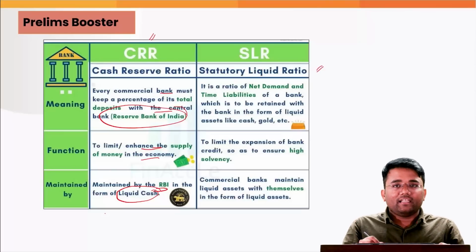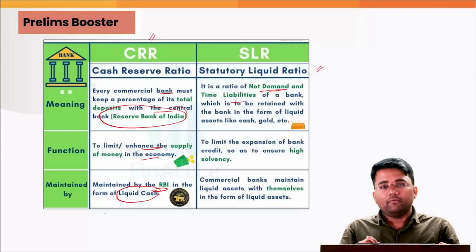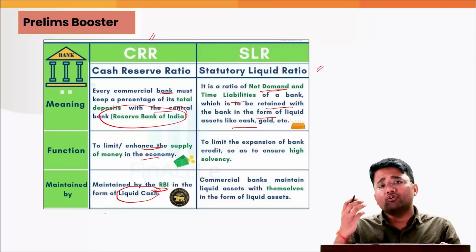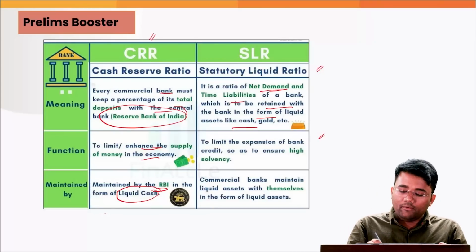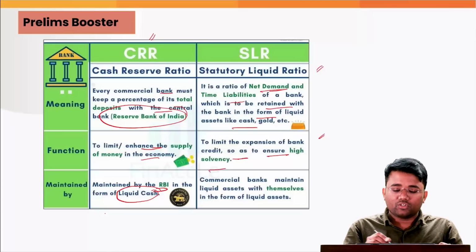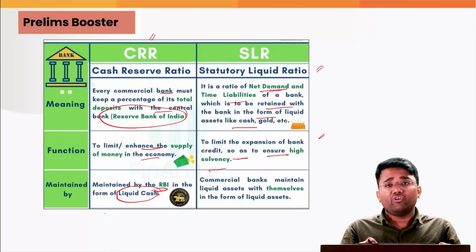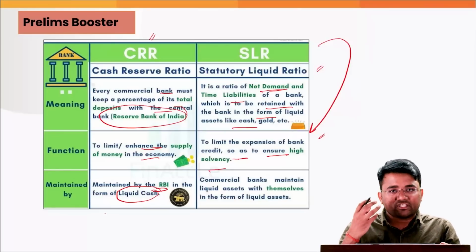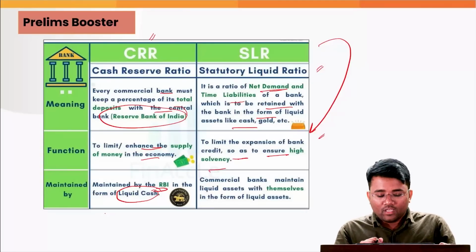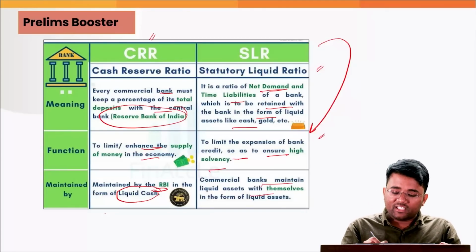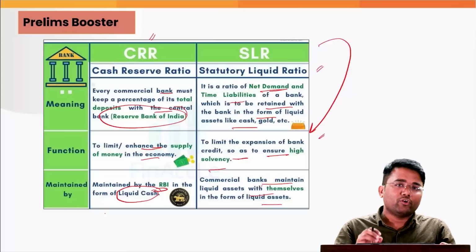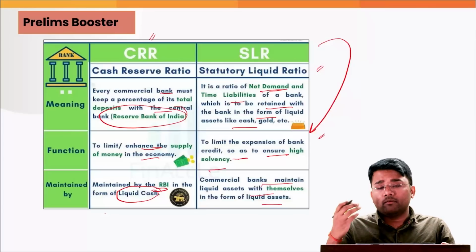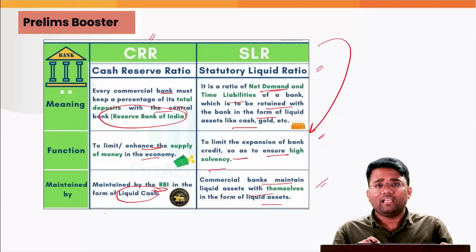If you talk about the SLR, this is a ratio of net demand and time liabilities of the bank, which is to be retained with the bank in the form of liquid assets like cash, gold, government securities, etc. And this is to limit the expansion of bank credit so as to ensure the high solvency of the bank. Tomorrow, if there is a case of bank run or bank failures, the bank has some cushion, some fund to address that contingency. Also, commercial banks maintain liquid assets with themselves. They are not to be mandatorily maintained in the form of cash only, rather gold and government securities can also be held in the SLR portfolio.